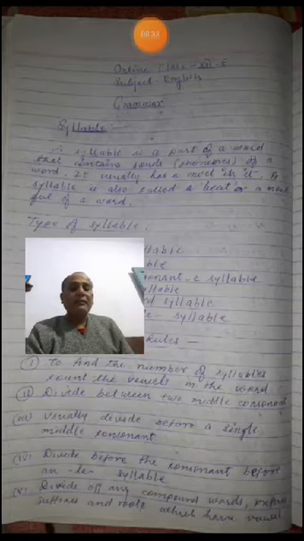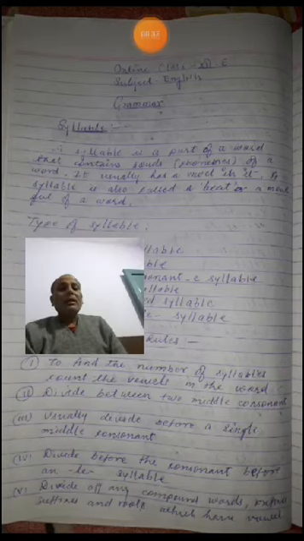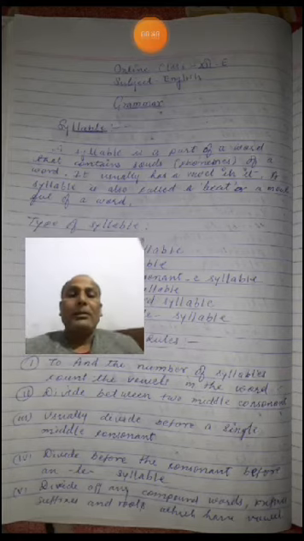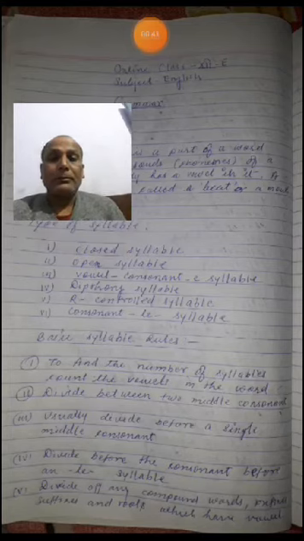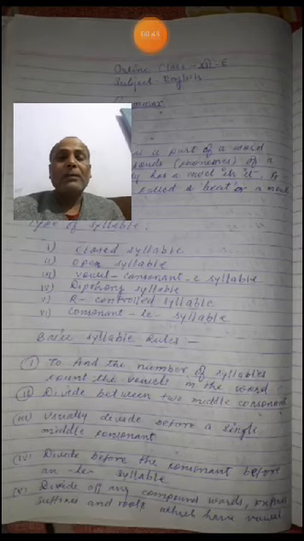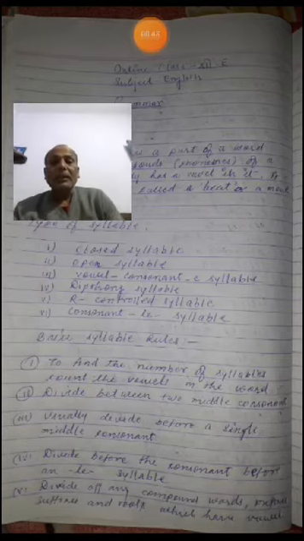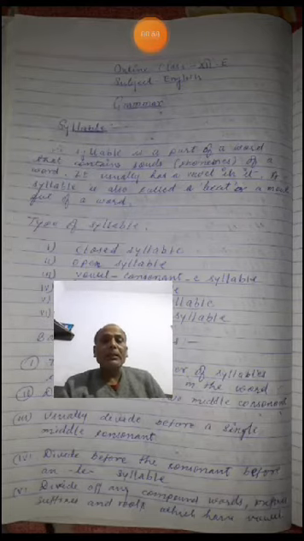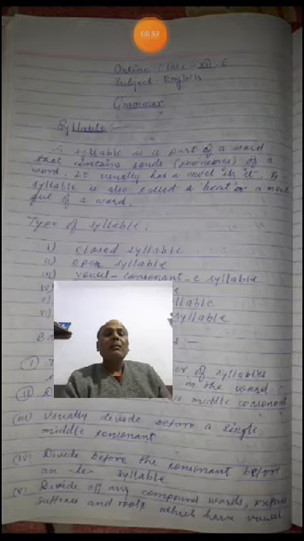Today's topic I brought you is syllable. A syllable is a part of grammar. A syllable, as I have mentioned here, is a part of a word.